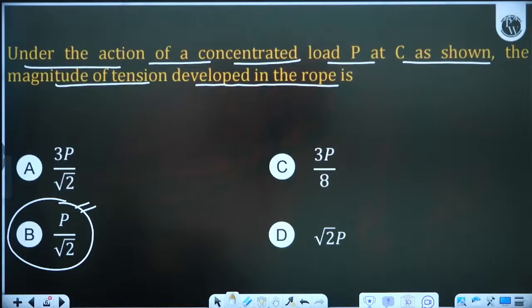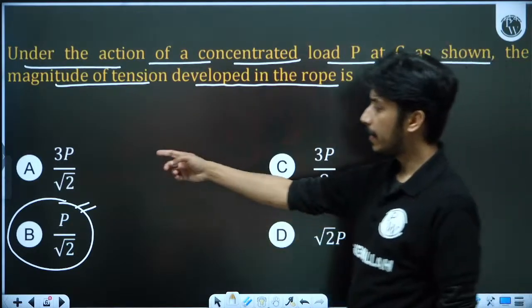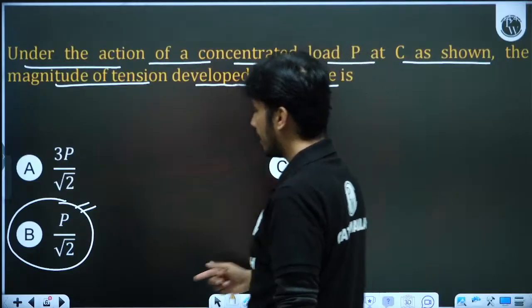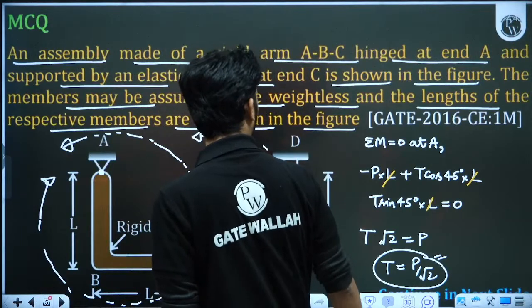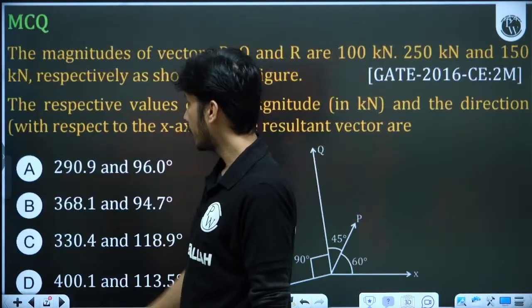If anybody is having any doubt, you can tell me. And please concentrate that A is written here, then B, then C, then D. Okay. Please concentrate. So this was the question of 1 mark, 2016. Now let's move to the next question.